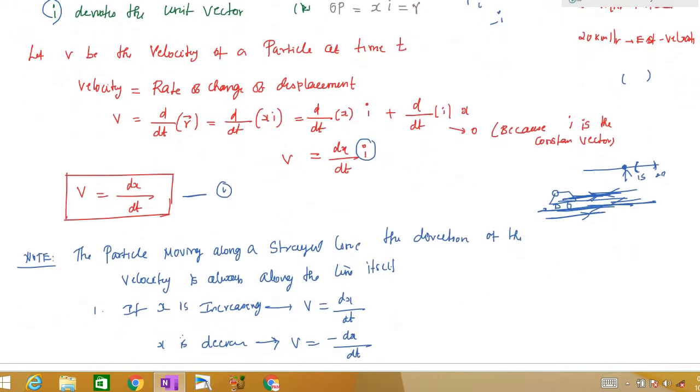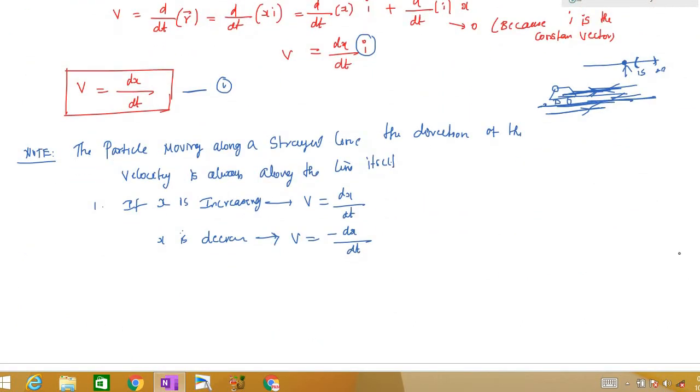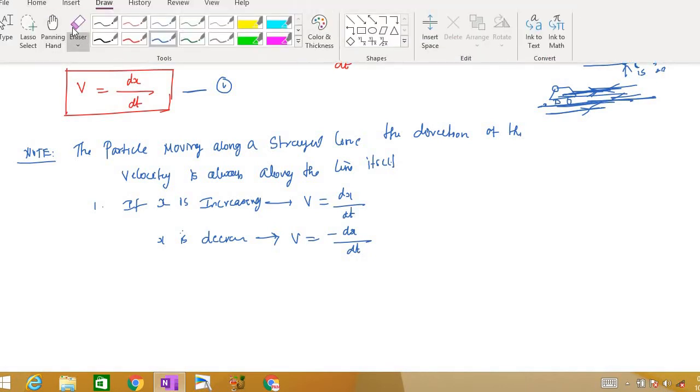So now we'll get into acceleration. The important thing is this conclusion we have: if x is increasing, the velocity will be dx by dt. If x is decreasing, velocity will be minus dx by dt. What is x? x is the displacement of the particle from O to P. So now we'll get into acceleration.